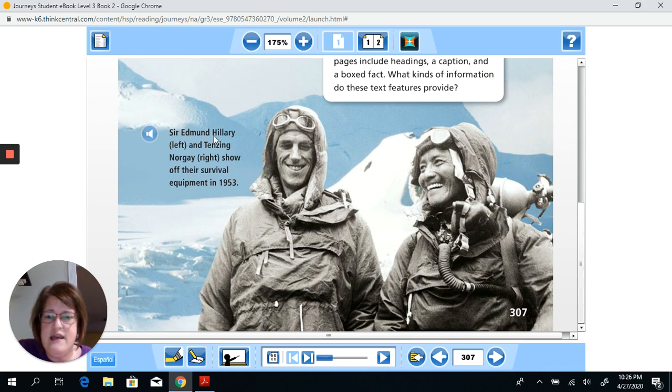It says Sir Edmund Hillary left and Tenzing Norgay right show off their survival equipment in 1953. You can even see that back then they also had an oxygen tank to help them as they went higher up the mountain.